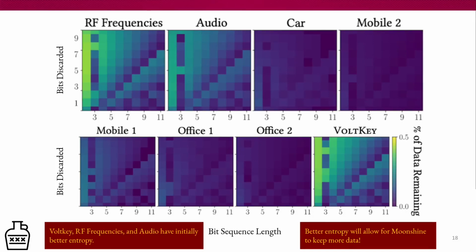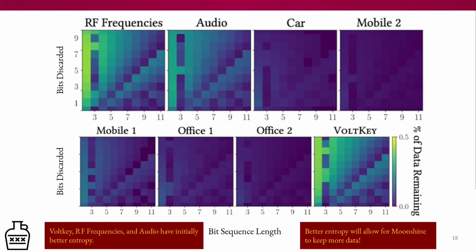This final set of graphs describes one thing, and that's the difference between the data sets and how Moonshine approaches the differences. But first, let's describe the graphs. Once again, the x and y axes are bit sequence length and bits discarded respectively, and then the colors reflect how much data is retained. So the brighter the color, the more data that's retained.